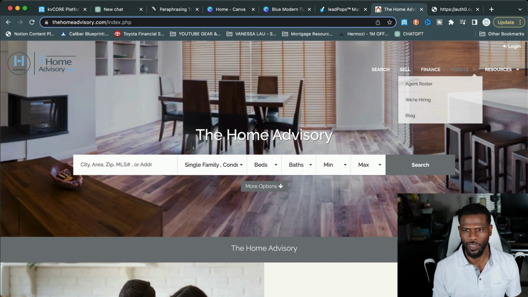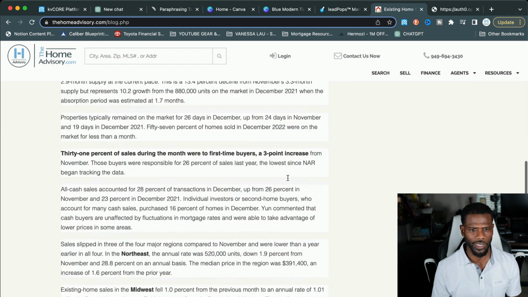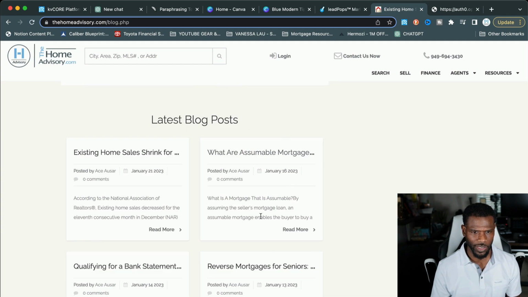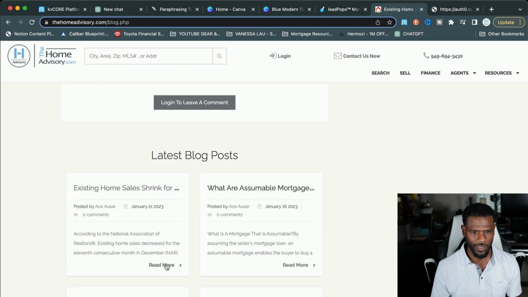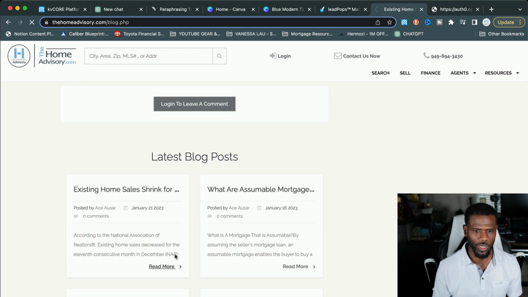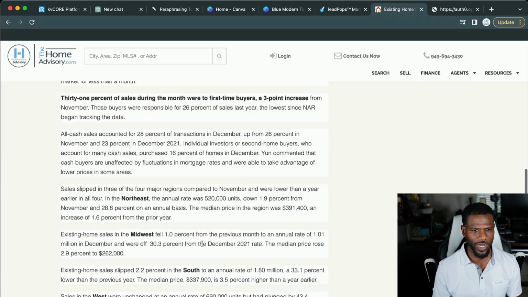It finally loaded. Now the way you get to the blog section in KvCore, you go to agents right here, go down to blog, and you can see exactly what your blog looks like on the front end. So this is one of the blogs that I recently did, and then you can see the rest of the blogs here. If you click on read more, you can open up a blog and see exactly what you created.